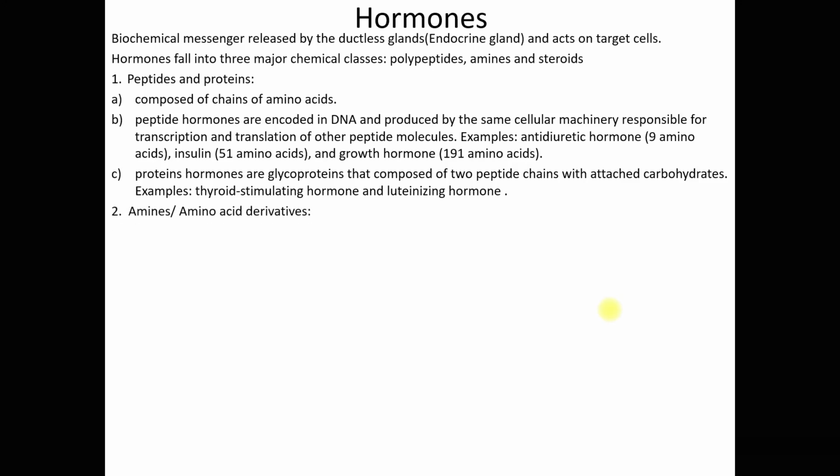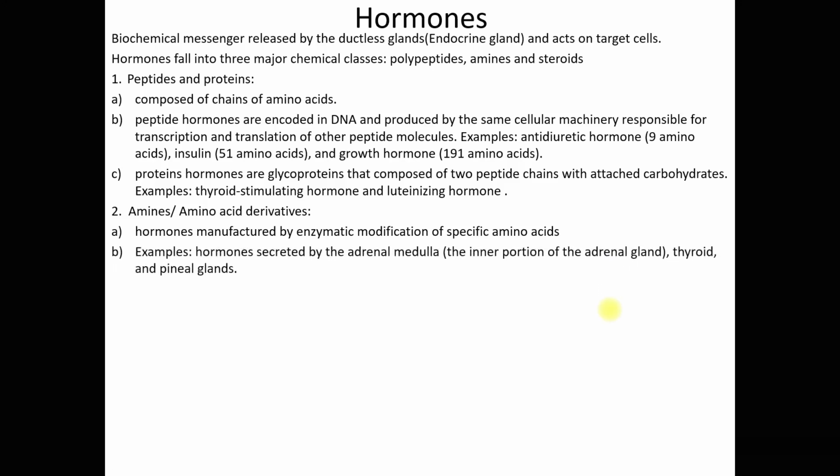The second class of hormones are the amines, also known as amino acid derivatives. These hormones are manufactured by enzymatic modification of specific amino acids. Examples of amines are hormones secreted by the adrenal medulla, thyroid, and pineal glands. You have this diagram in your module. Turn to that particular page. Where is this adrenal medulla?